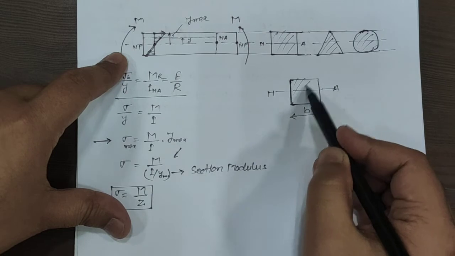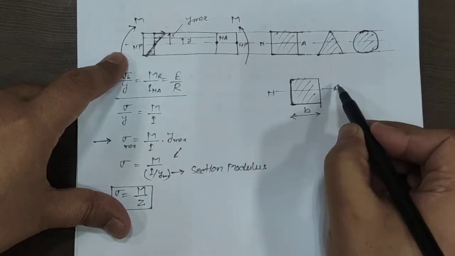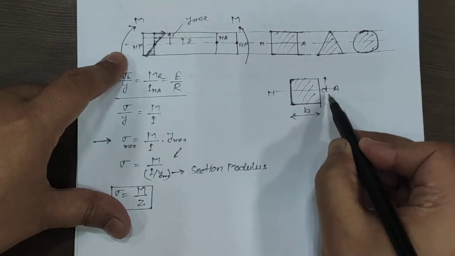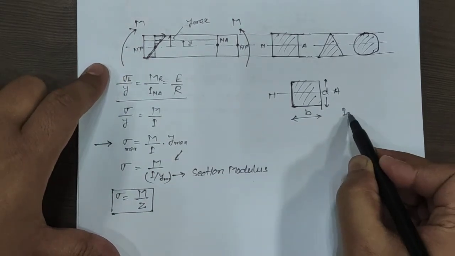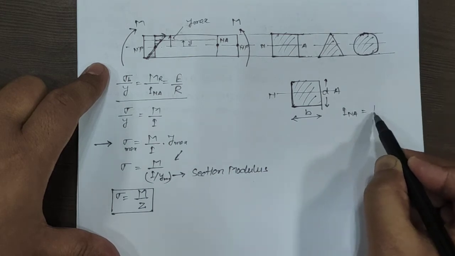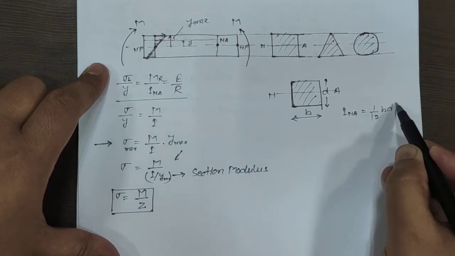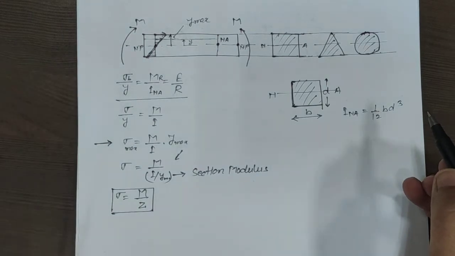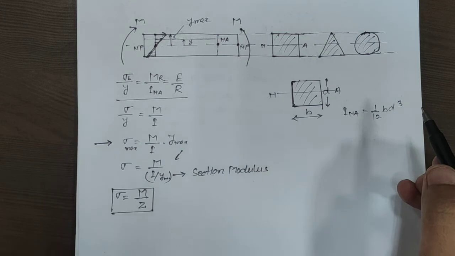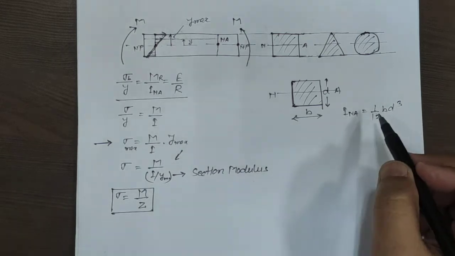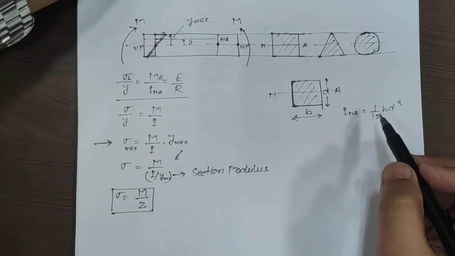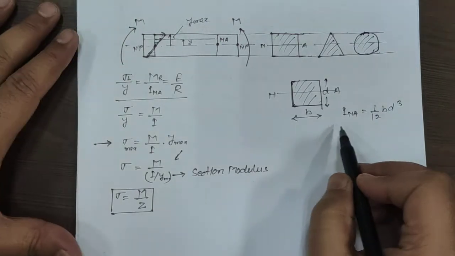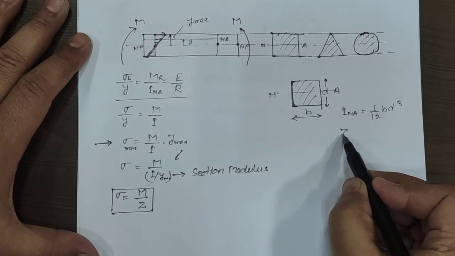Let's say this one is b, and the depth of the beam is d. Then I, the moment of inertia about the neutral axis, will be equal to 1 upon 12 b d cube. You have studied this in engineering mechanics also. This part you have to revise, how to calculate the moment of inertia about any axis. This one is I by y. From here we can calculate the value of Z.